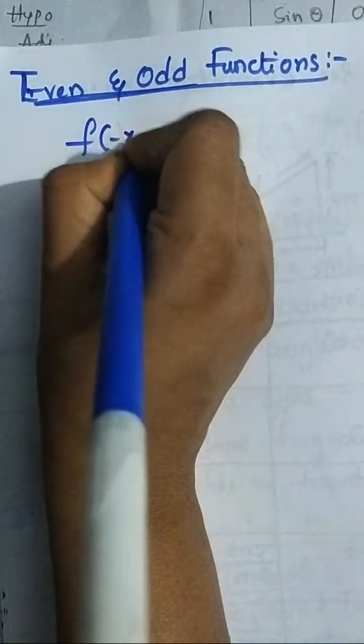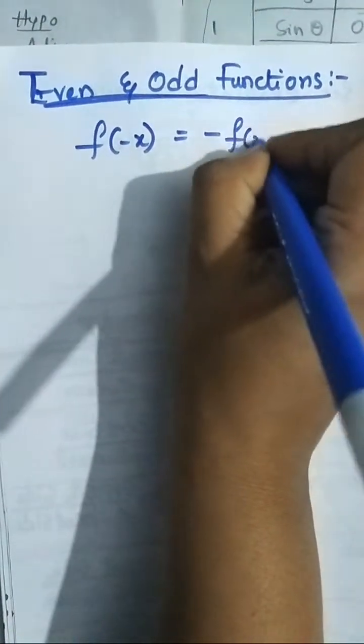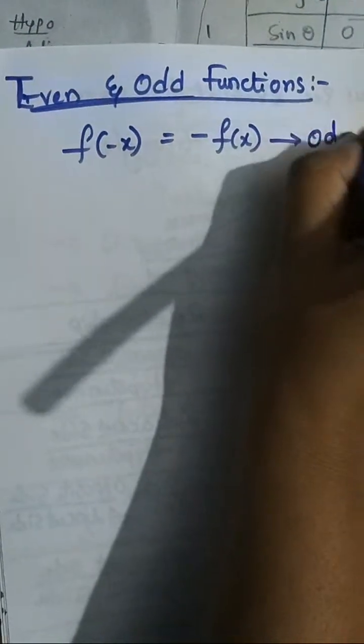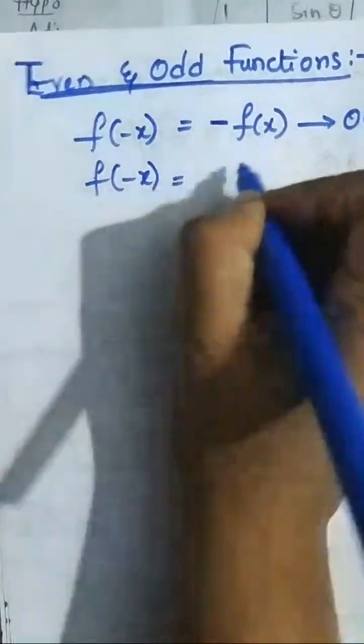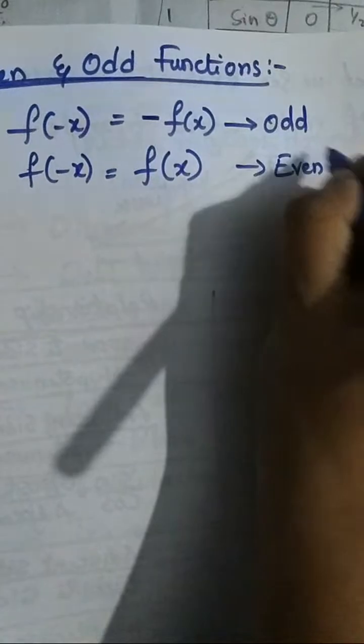Worksheets. Now, what are even and odd trigonometric functions, and what is the trigonometric table? Even and odd functions: f of minus x is equal to minus f of x is an odd trigonometric function, and f of minus x equal to f of x is an even function.